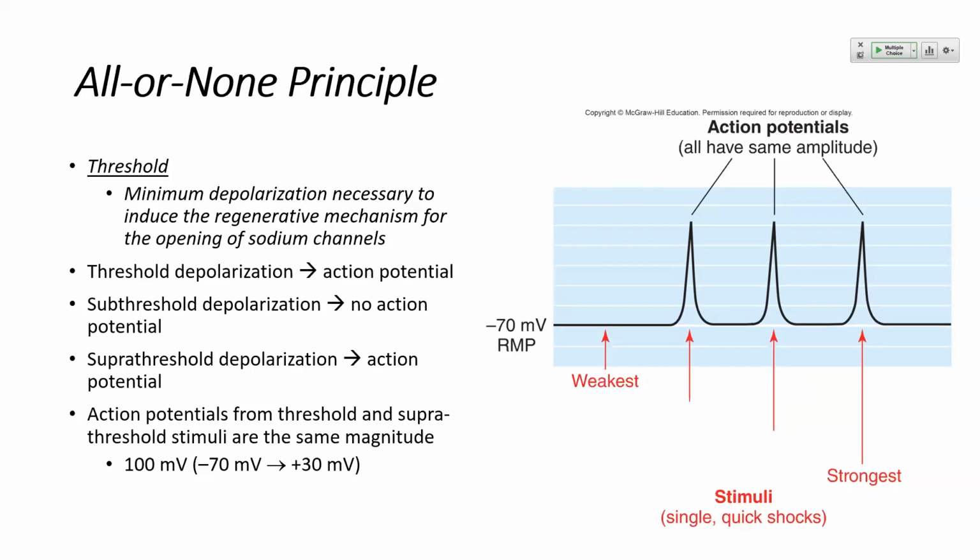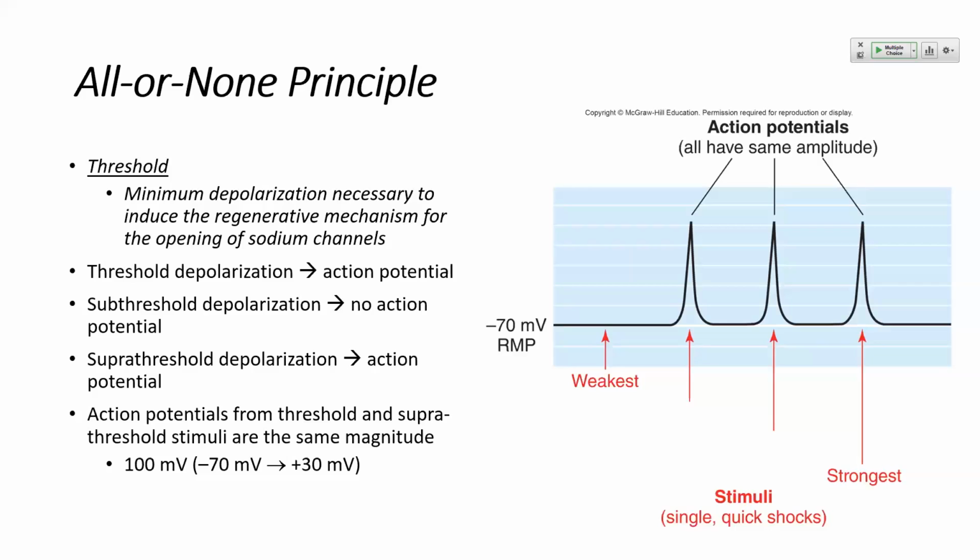They are unidirectional. We'll talk about how that happens along the axon of the neuron. So they only travel in one direction, and that is because of the refractory period. So after we have an action potential along one area of the neuron, that area becomes in its refractory period, and so we cannot fire another action potential there. We can fire one in the adjacent area of the neuron. So that keeps the action potential moving in one direction.